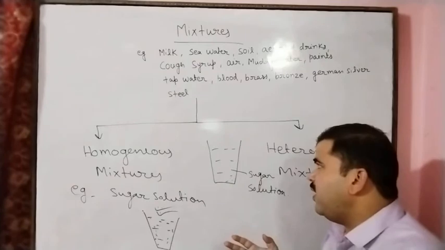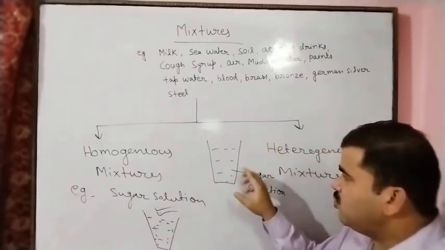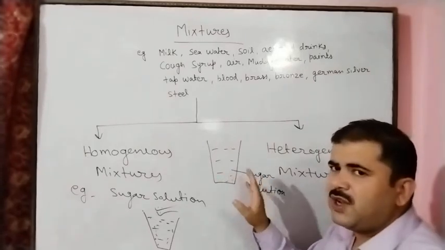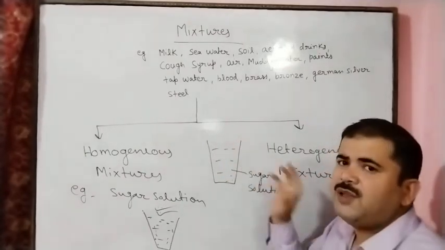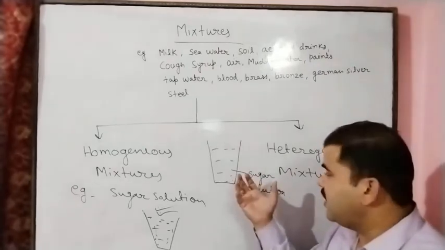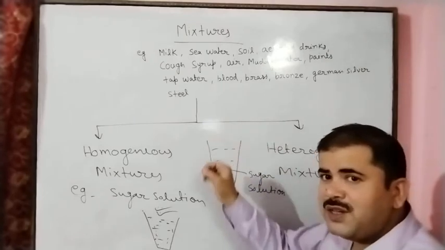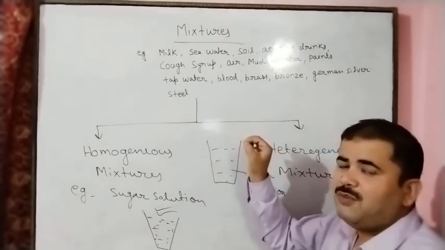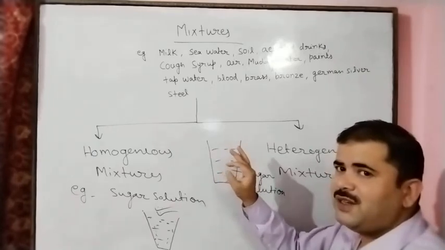In a very simple way, if you dissolve it completely, you cannot see any sugar particles. The sugar particles are completely dissolved, the mixture changes into the solution form, and the sugar particles are uniformly distributed in the water, which means the same number of sugar molecules is present everywhere.